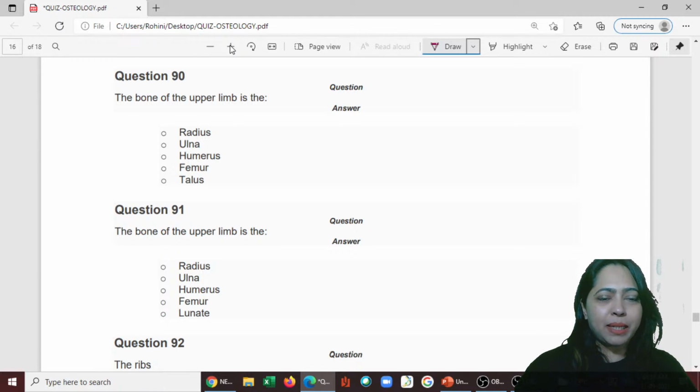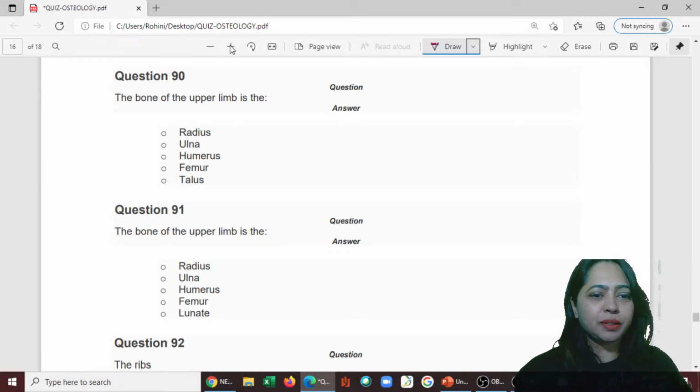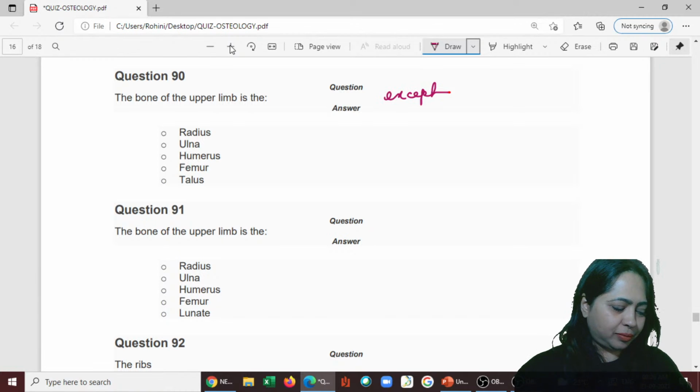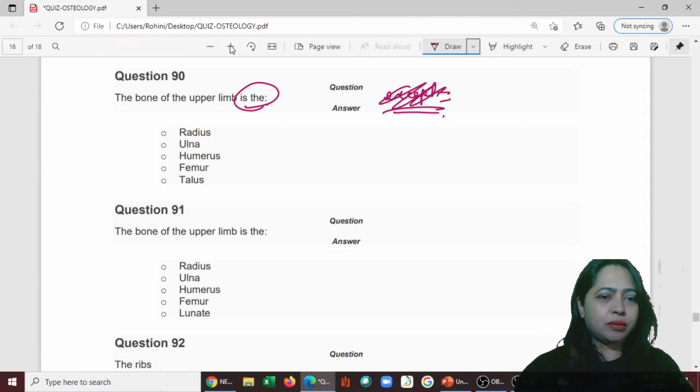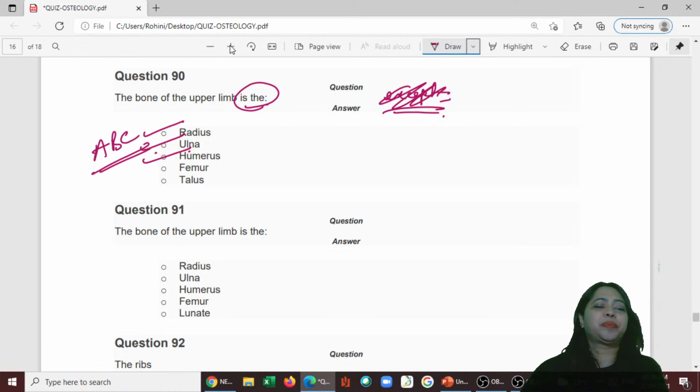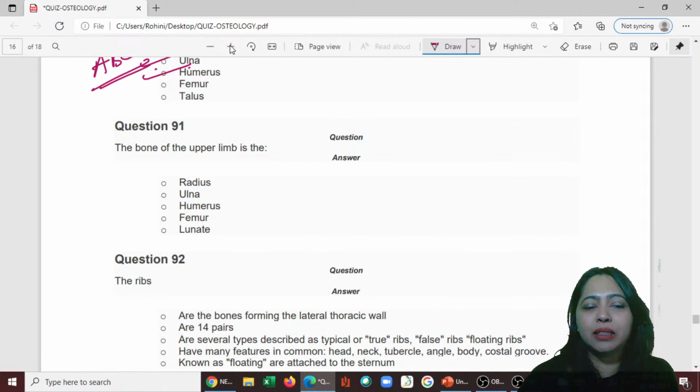The bone of the upper limb is, which are the bones of the upper limb? We have radius, ulna, humerus. I think we have to go with the except, right? So it is ABC. Or should we remove this except? We'll go with radius, ulna, humerus. So it is A, B, and C. Yeah, that's better. When the question is not framed very well, we have to do it this way.